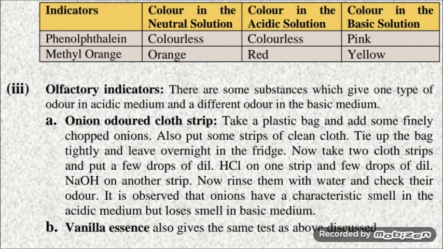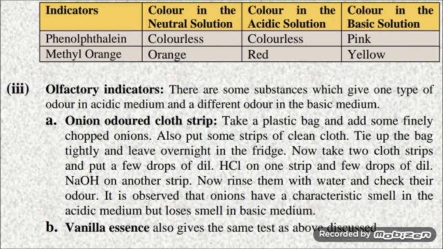Number 1, onions, onion odor, cloth strip. Take a plastic bag and add some finely chopped onions. Also put some strips of clean cloth, tie up the bag tightly and leave overnight in the fridge. The cloth strips now acquire the odor of the onion and can also be used as an acid-base indicator.